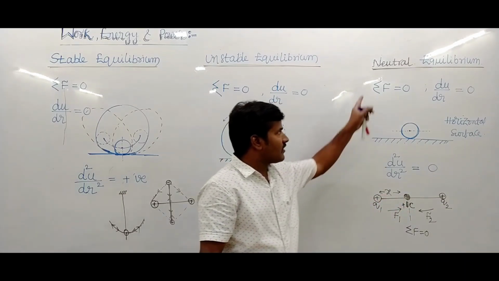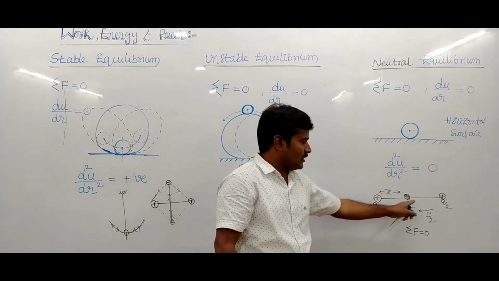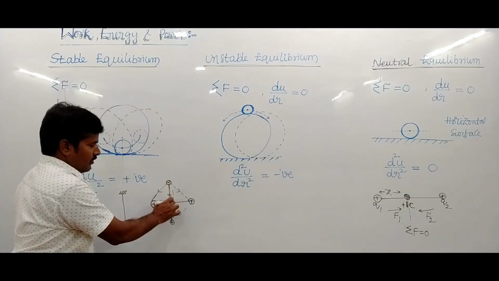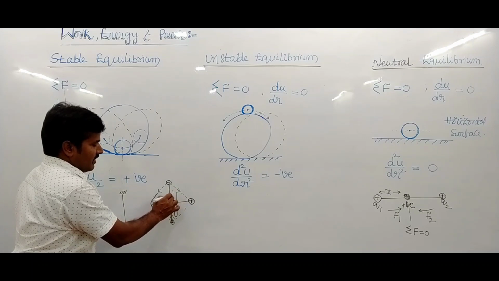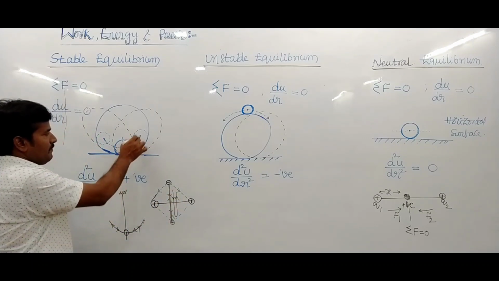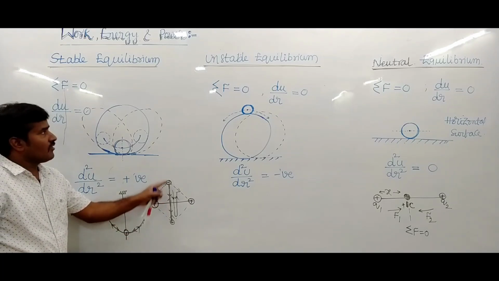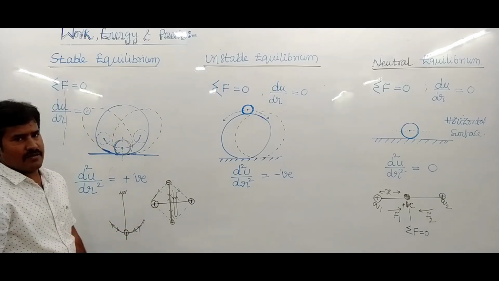So this is the condition of neutral equilibrium in electrostatics. When it is in oscillatory motion, the path repeats and it comes back to the initial position, so this is stable equilibrium.